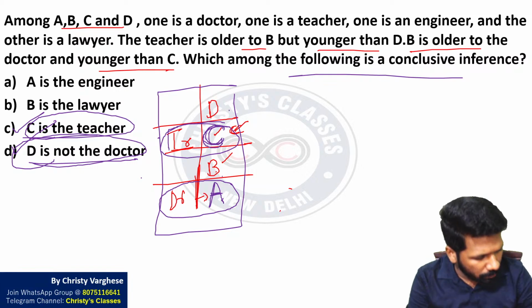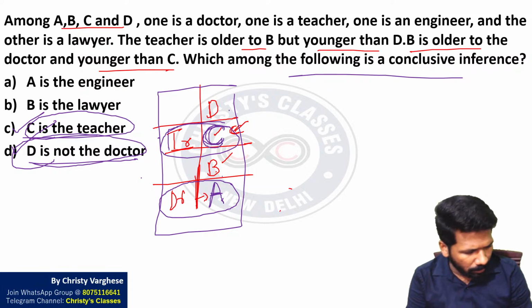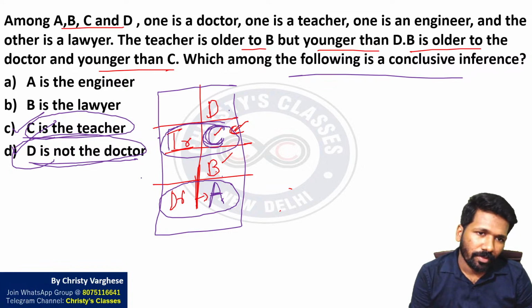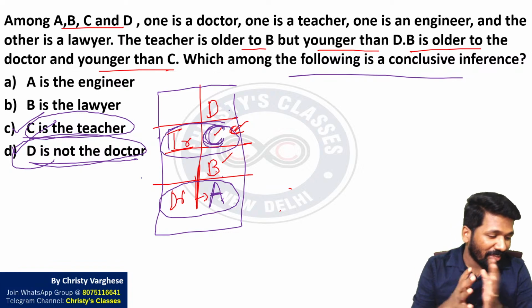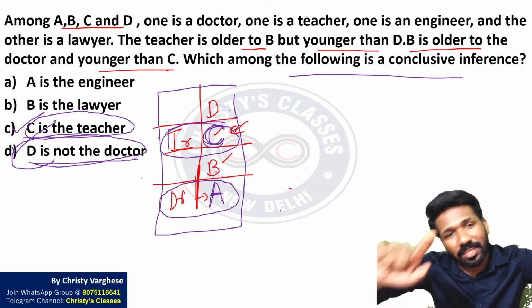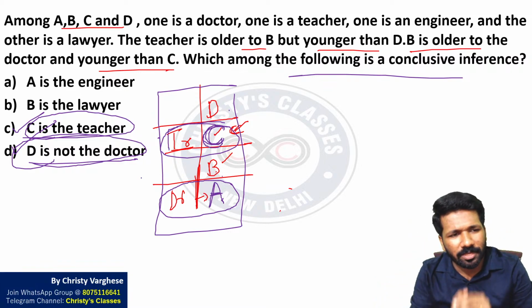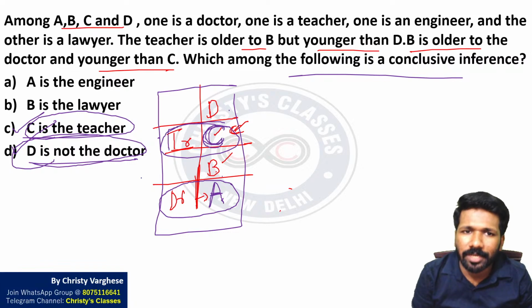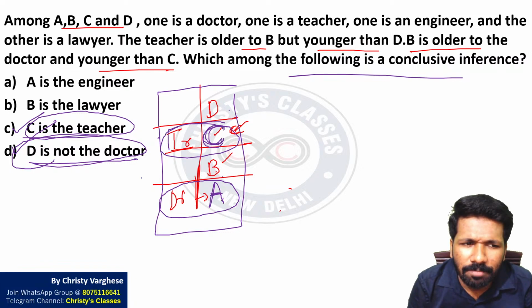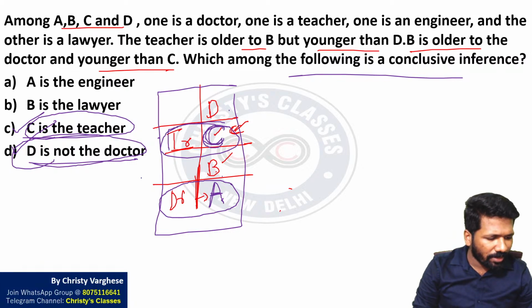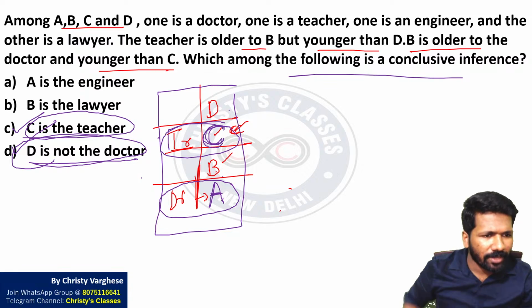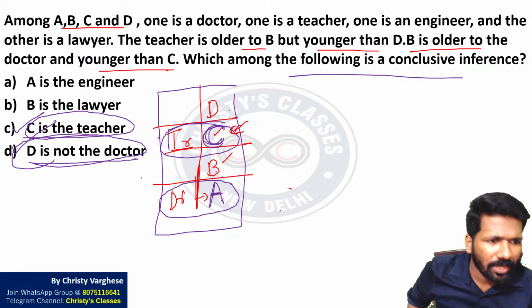How much is the cost for challenging? There is some amount for challenging, right? I don't want anyone to waste the amount. That is why I'm just cross checking, even if it is almost sure that option D should be correct, option C also should be correct. But I think there is nothing else we have left. So definitely C and D should be correct.